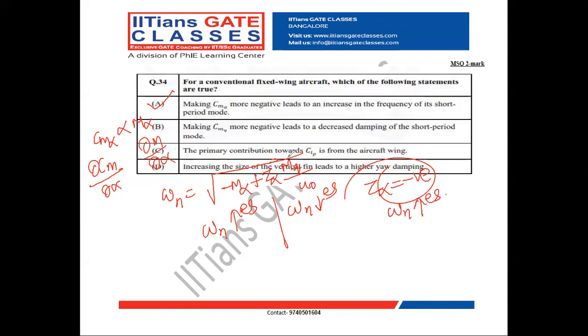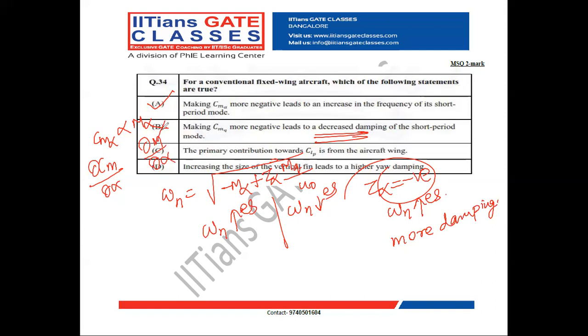Mq is a damping parameter, so it leads to more damping. When natural frequency increases, it leads to more damping. But here they have given decreased damping, so option B is incorrect.